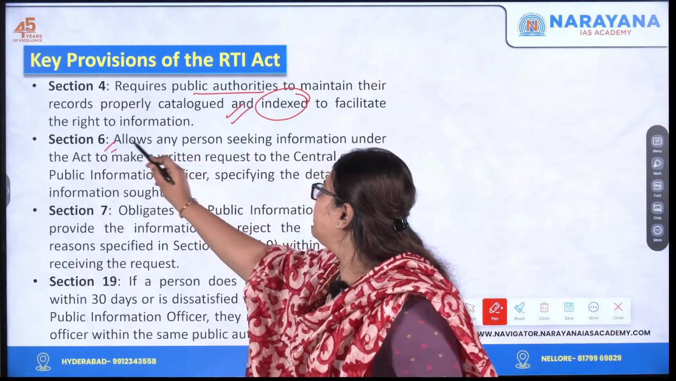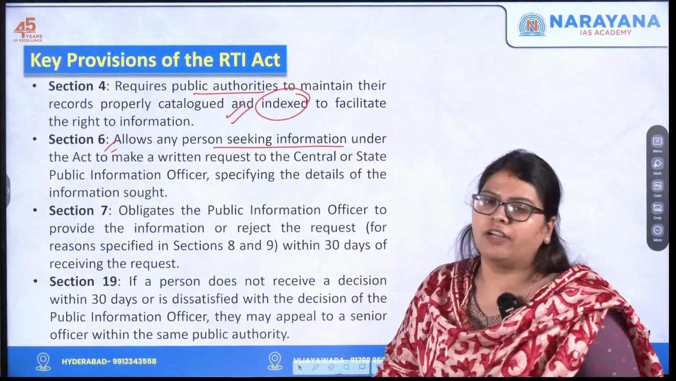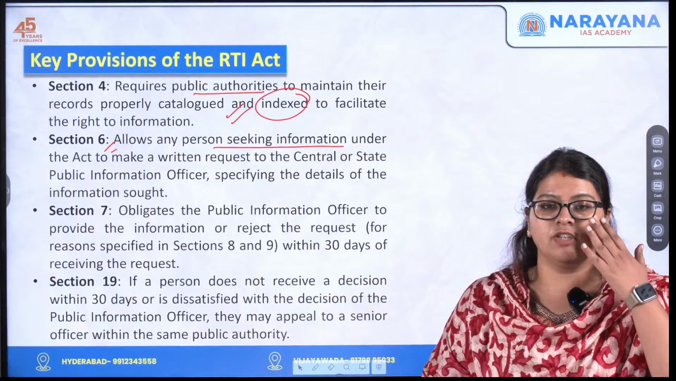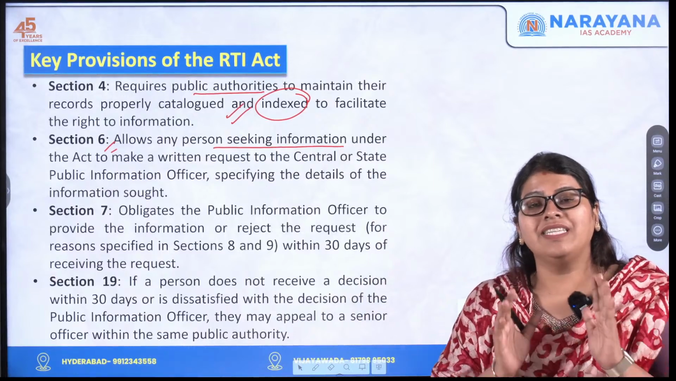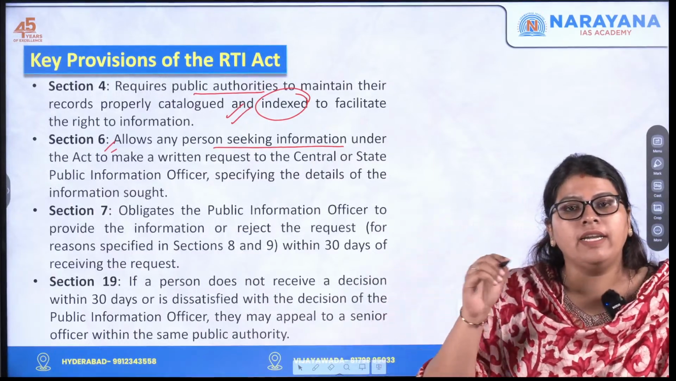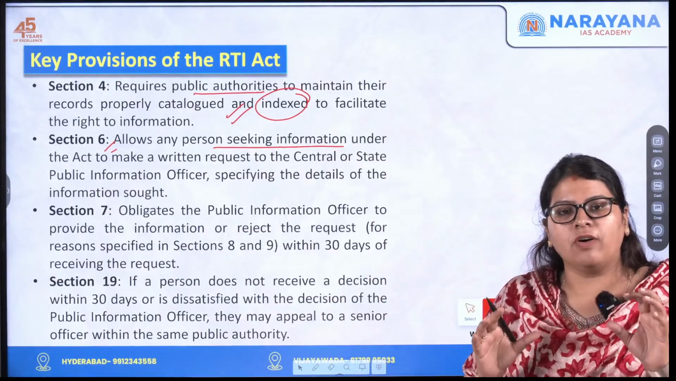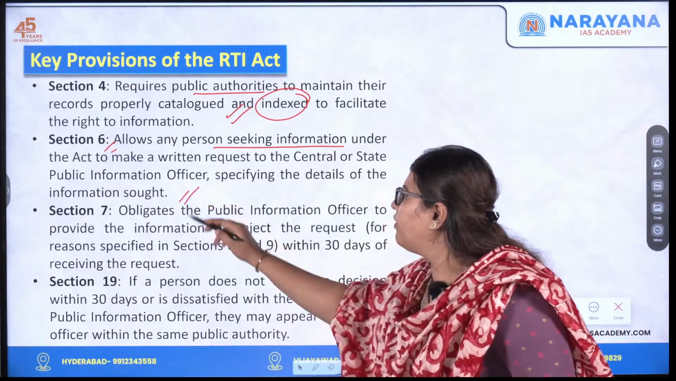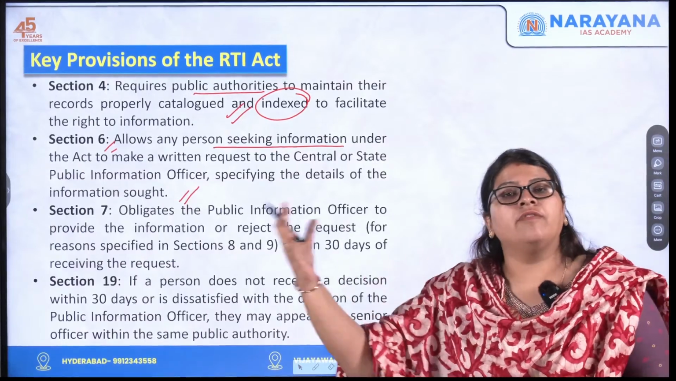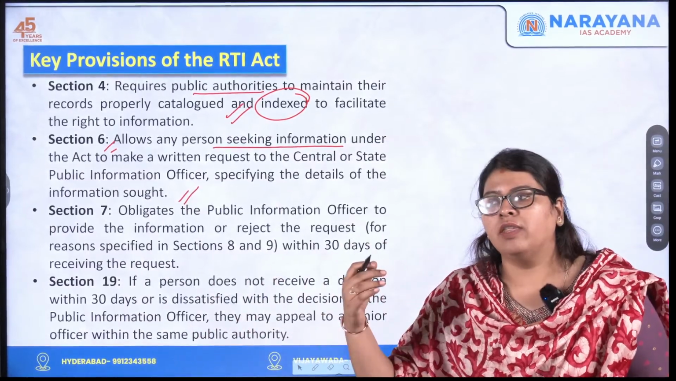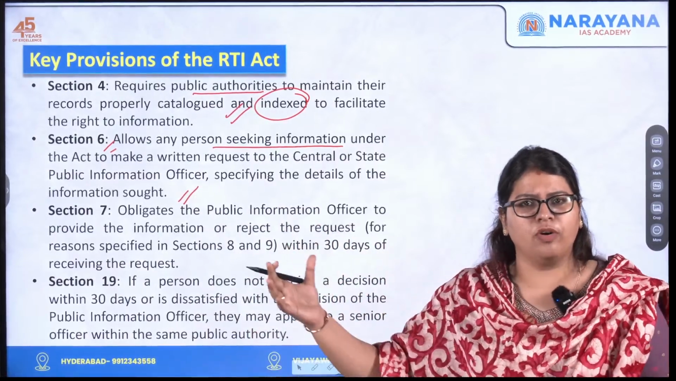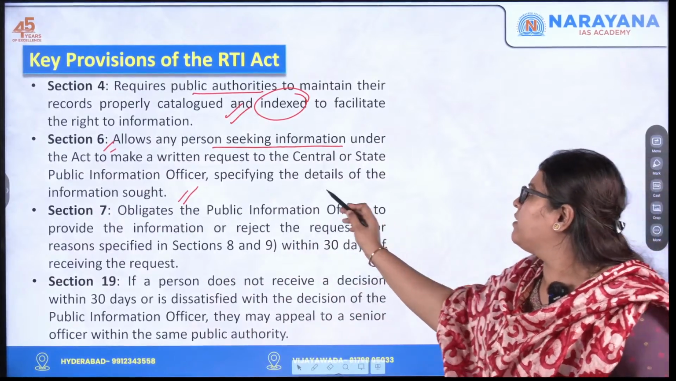Next one, section 6. It allows any person seeking information under the Act to make a written request. The written request has to be sent to either the central or the state public information officer, and there they have to write in detail the specifics of the information required, whether I need to know the salary of some person, the funds allocated for a specific scheme, or the method of selection of a particular candidate into the bureaucracy, whatever it is, I need to specify the details.